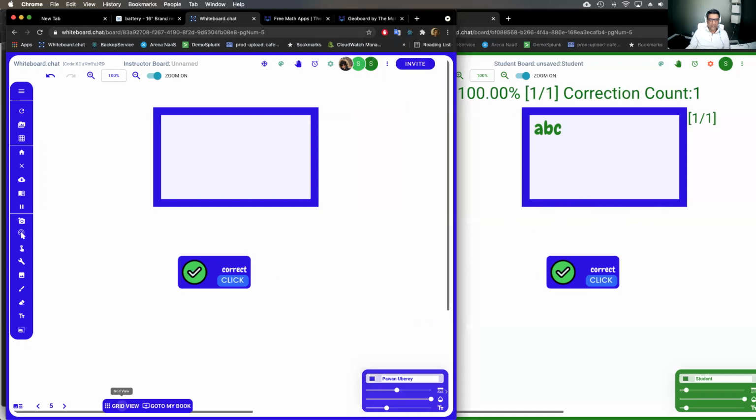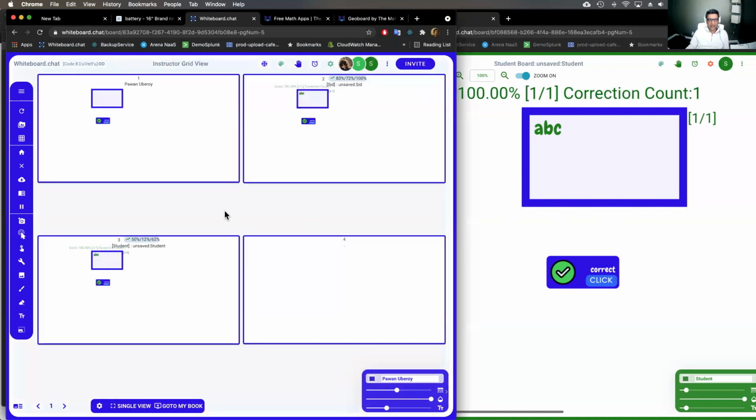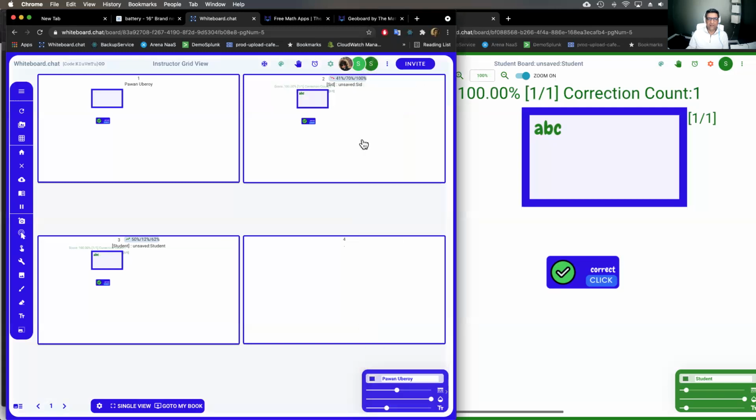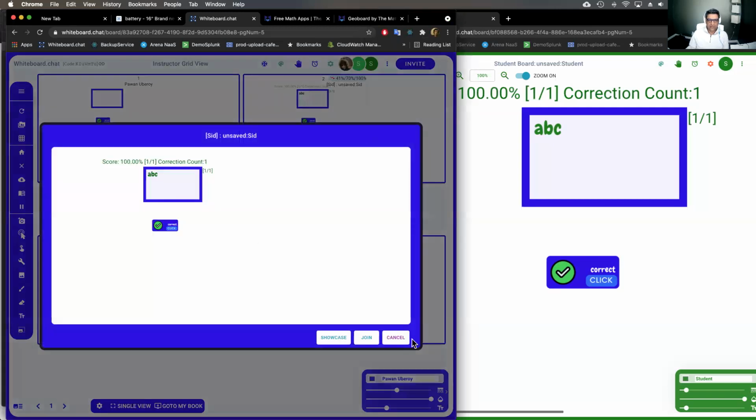Right? So it's super easy for you to observe, again, from a grid view, students doing their work, progressing through their assignment. You can use this auto correction feature in conjunction with the password feature that we have to create digital escape rooms, right? We have examples of that on our YouTube channel as well. So you can see all the kids working through the lesson.